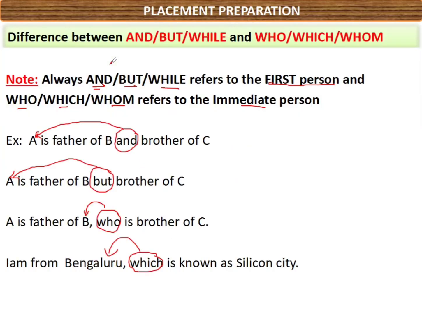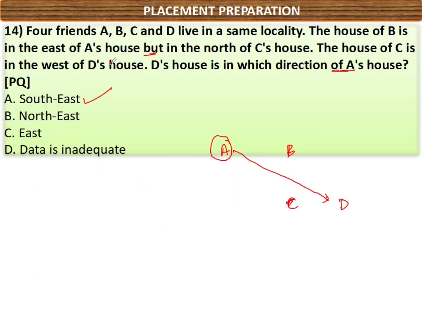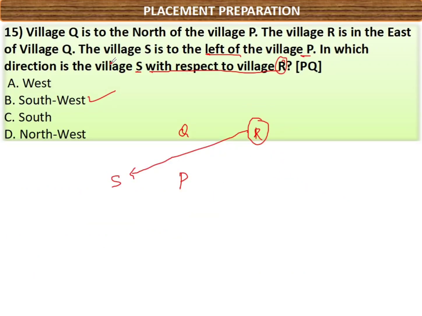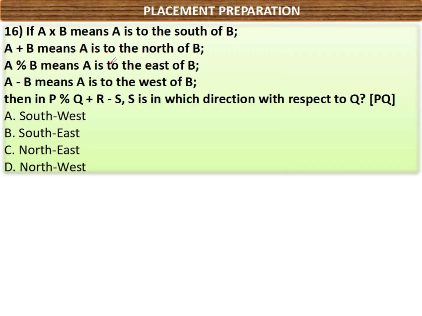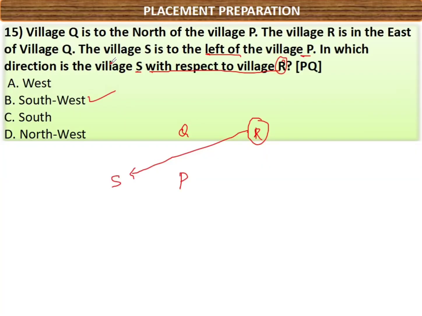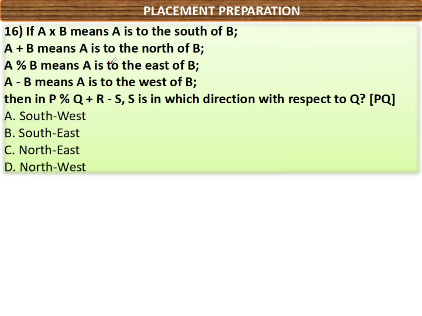Guys, I hope you have understood the previous three questions, question number 13, 14 and 15. Question number 16 is also the same, but till now they have given the data directly. Here they have given Q is to the north of P, R is to the east of Q, like that directly. But when it comes to question number 16, instead of giving the data directly, they have given it indirectly.